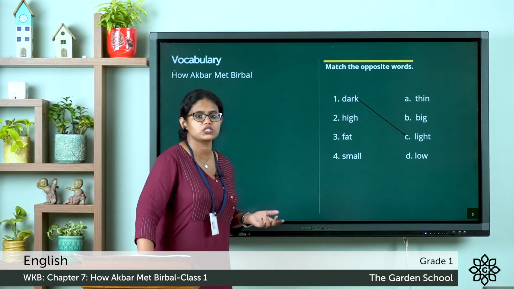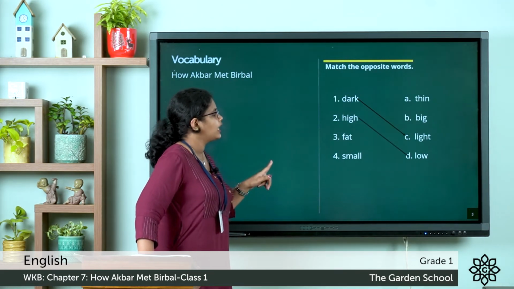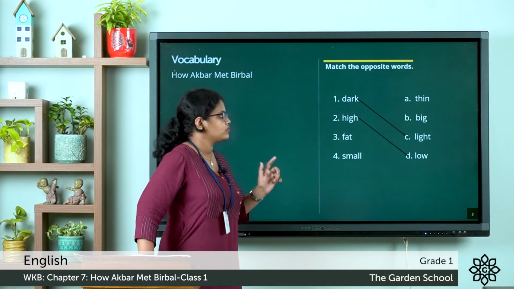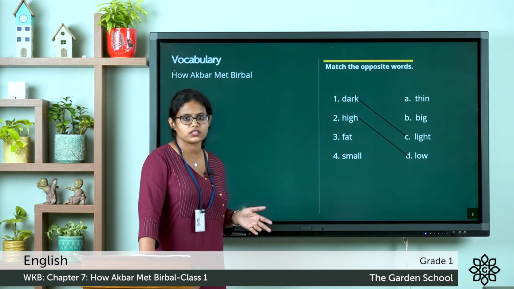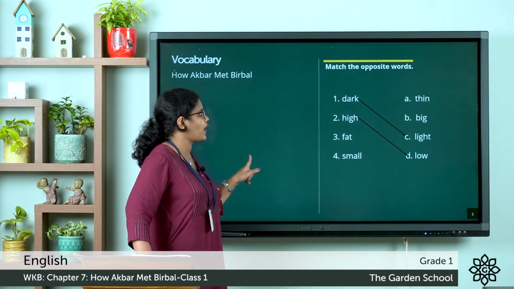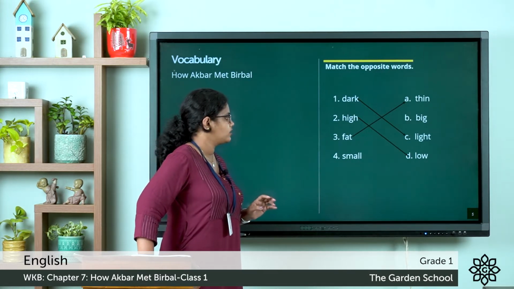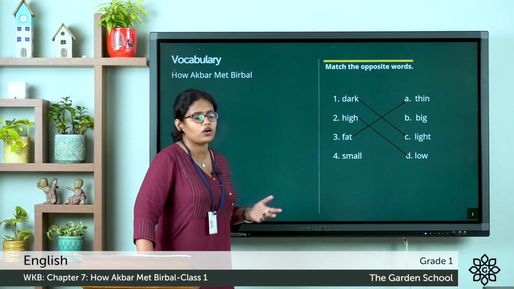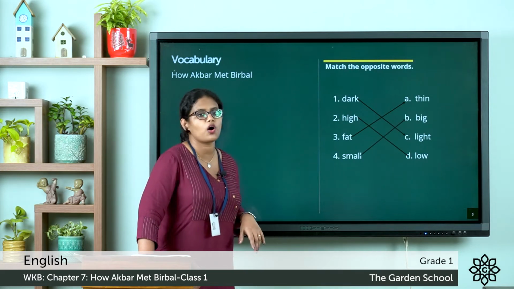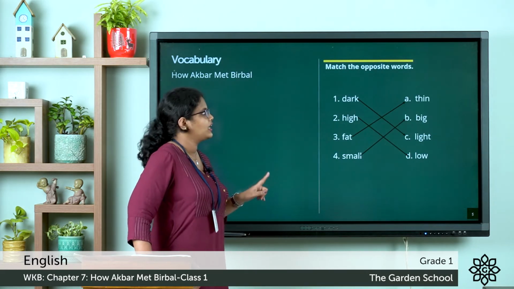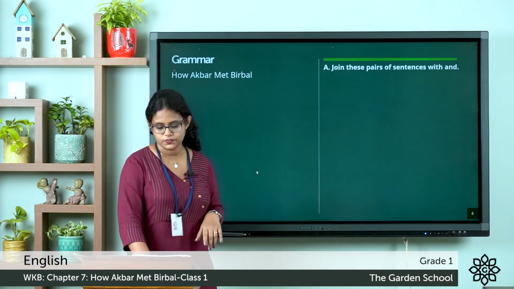What is the opposite of high? Low. Third one. Fat. What is the opposite of fat? Thin. Then the fourth one. Small. What's the opposite of small? Big.